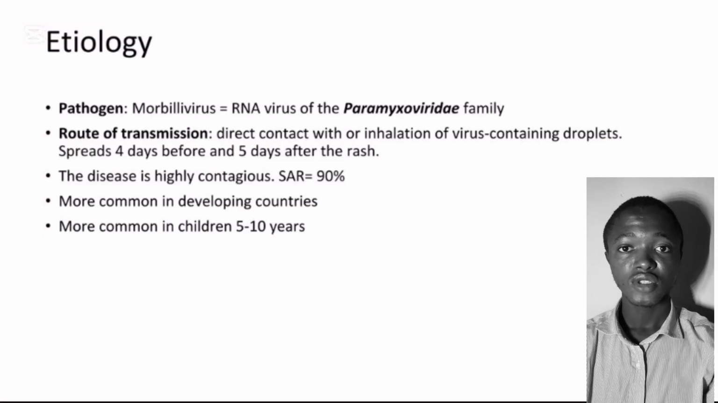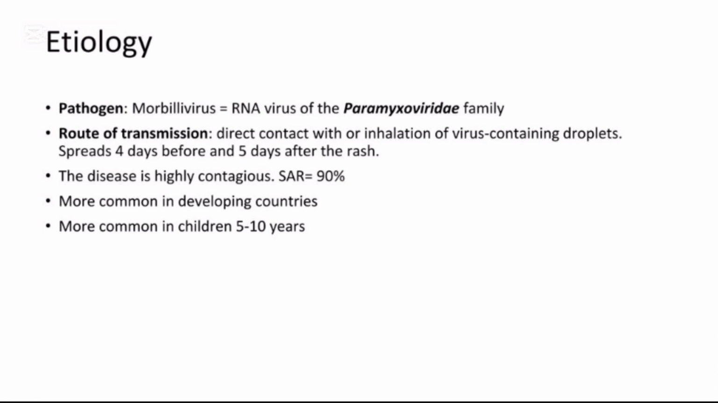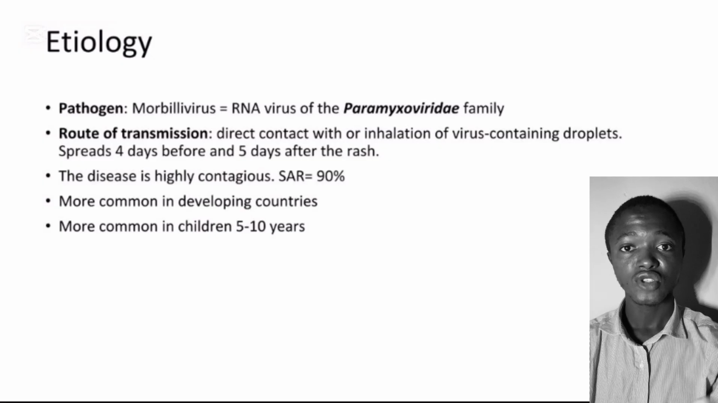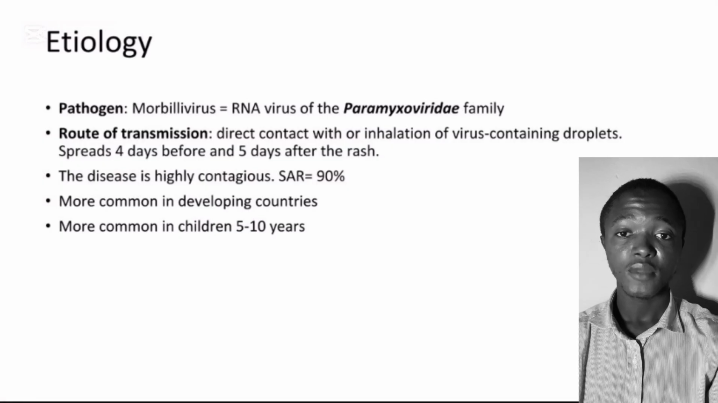The route of transmission is direct contact with or inhalation of virus-containing droplets, which peaks 4 days before and 5 days after the rash develops. The disease is highly contagious, as I have earlier said, with an attack rate of about 90%. It is more common in developing countries, and of course, more common in children with an age range between 5 to 10 years. This is the age that the virus targets. That doesn't mean that it doesn't affect adults, but it's more common in children. They are more prone to the measles virus.